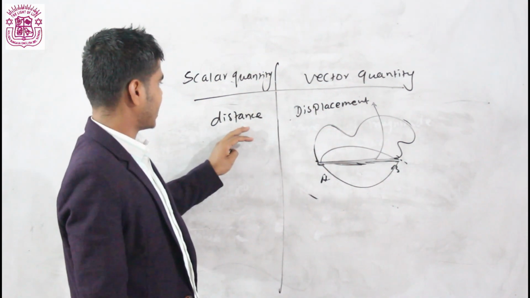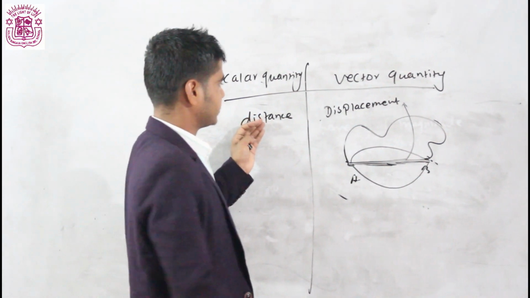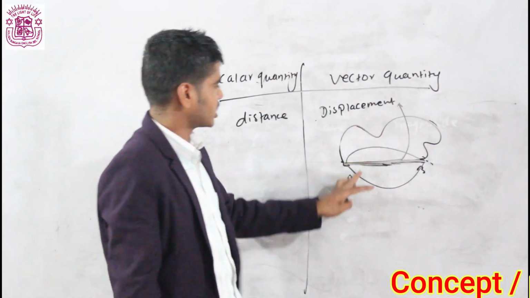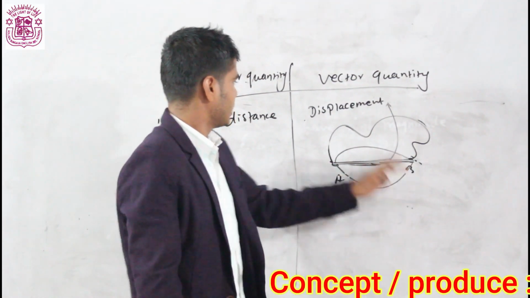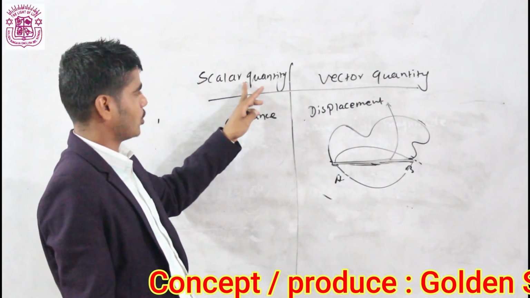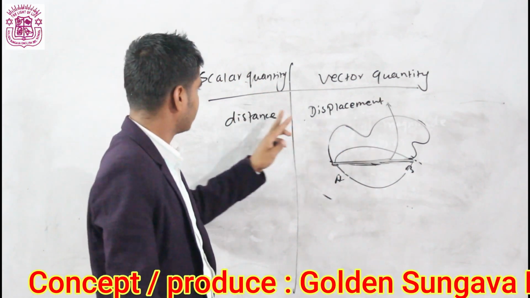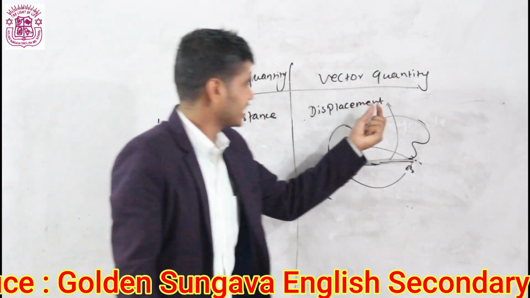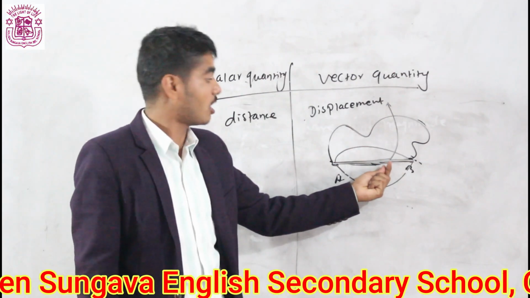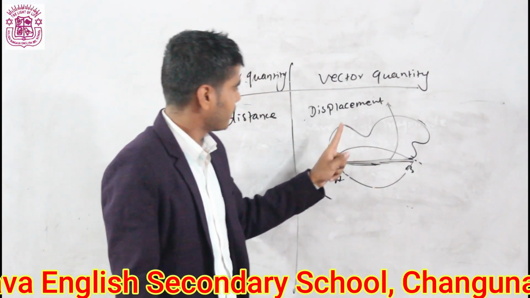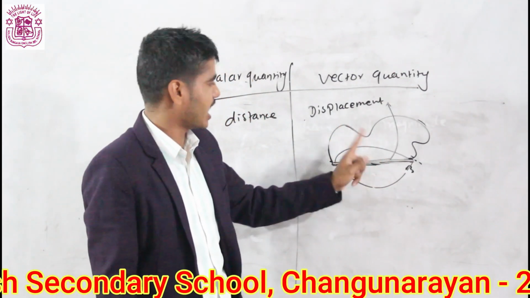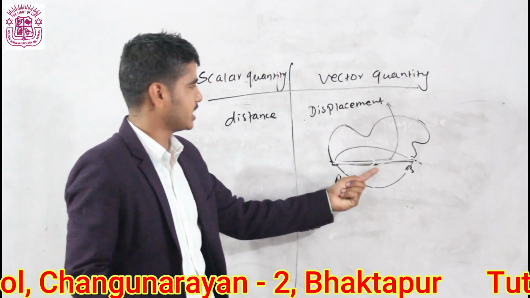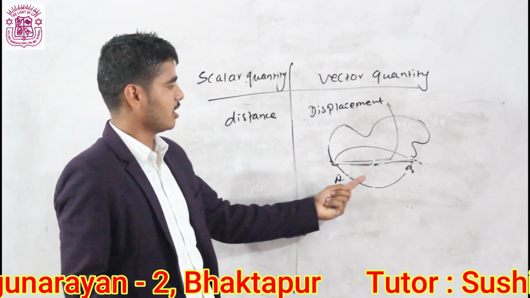So we can define distance as the length between the 2 points. That may be 100 meter, 200 meter, in any way you can go. Whereas displacement is the shortest distance between the 2 points. Distance is a scalar quantity. Why? Because it has fixed magnitude but no fixed direction. Whereas displacement is a vector quantity because it has both fixed magnitude and fixed direction. That's why displacement is a vector quantity and distance is a scalar quantity.